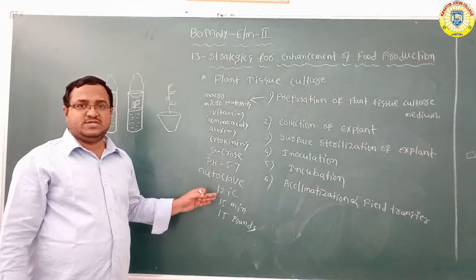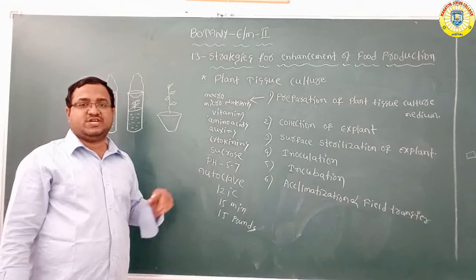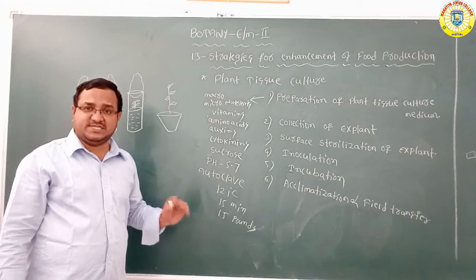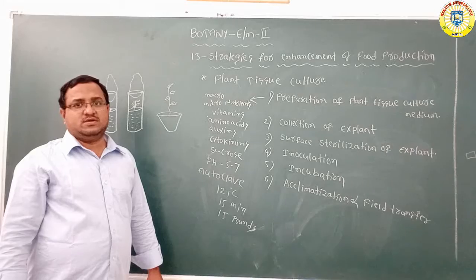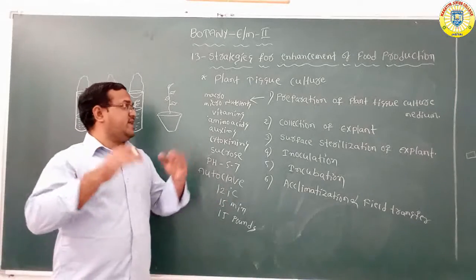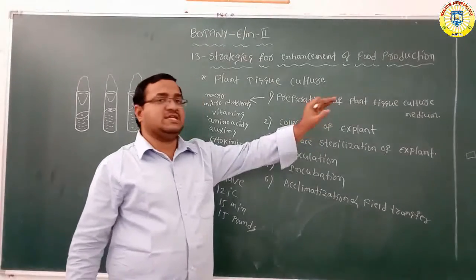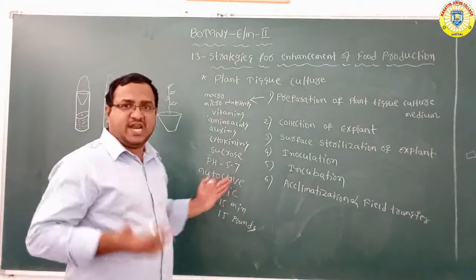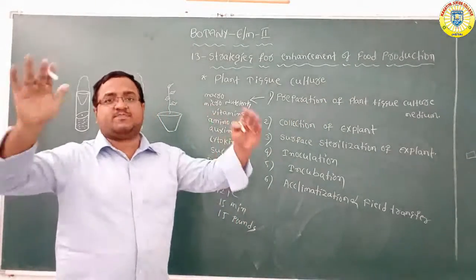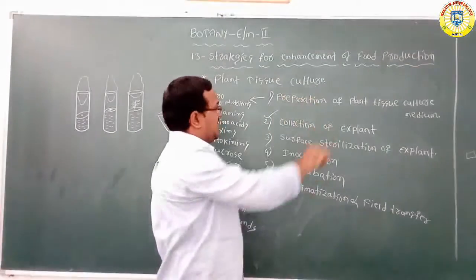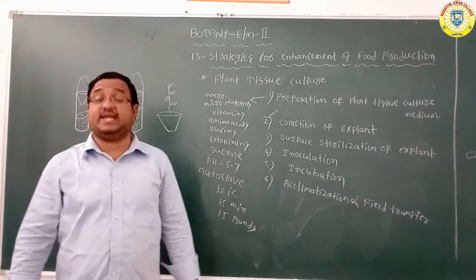So this is the sterilization process which is carried out in autoclave. Autoclave is a steam sterilizer. After the preparation of the culture medium, you should sterilize it in autoclave. After the sterilization process, what do you have to do? You should collect the explant material.